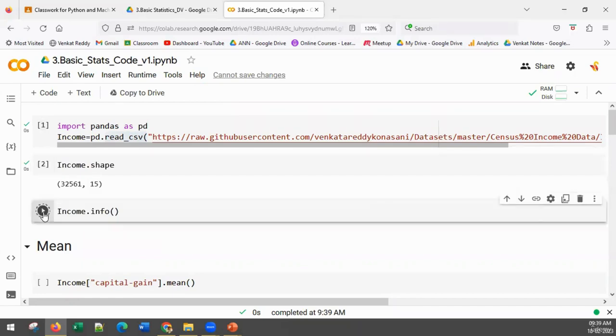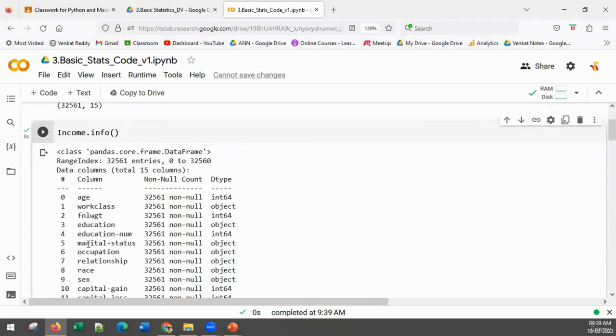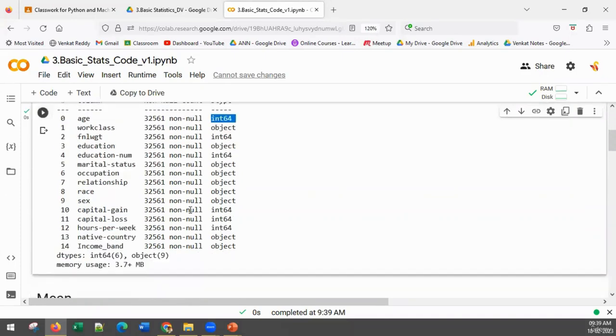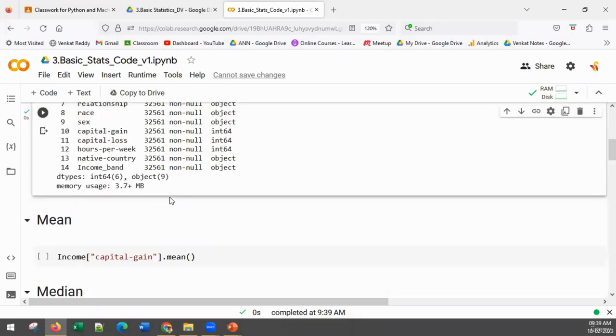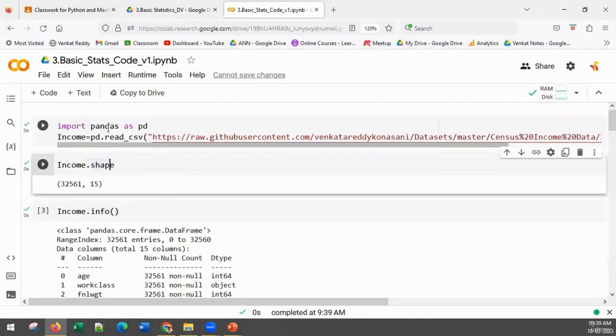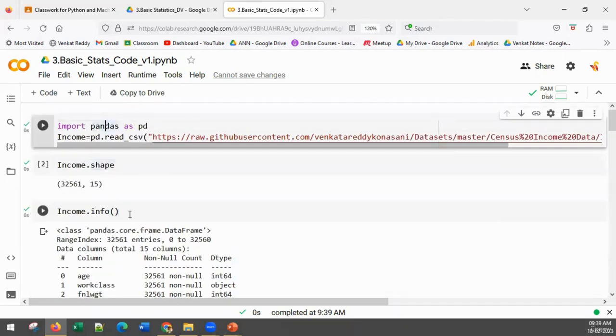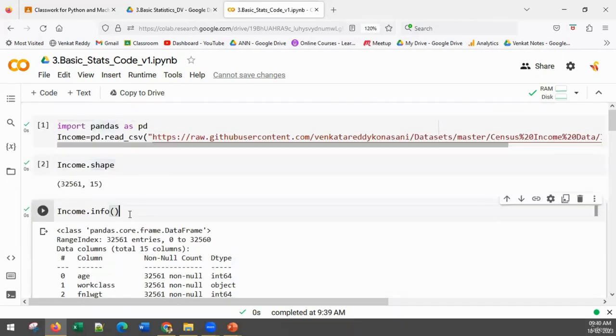Income.info will give you each and every column name, how many non-null values there are, and the data type. Object means string. Integer means it's a numerical value. How many are numerical? How many are non-numerical? These three lines of code. Are you absolutely sure about it? Not very difficult, isn't it?